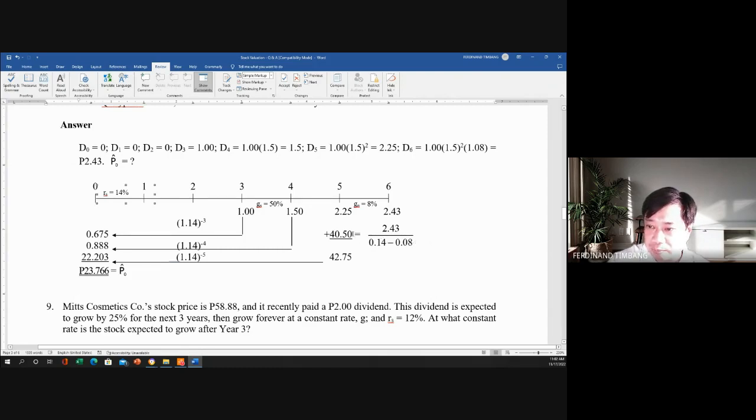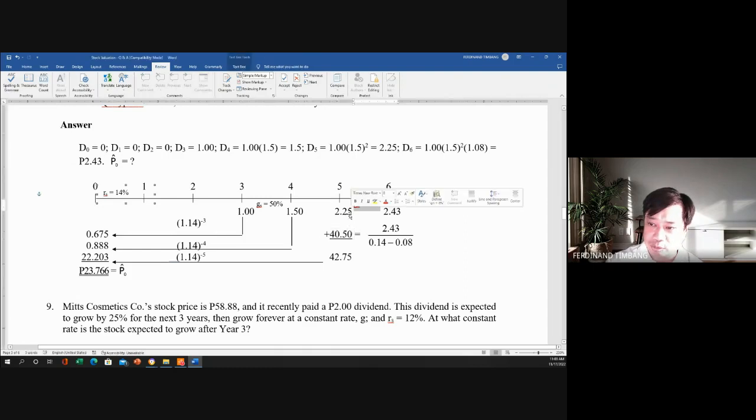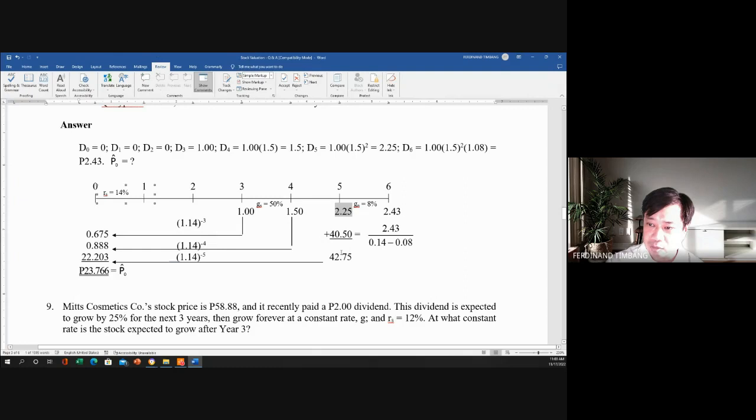So we can get that the price of the stock is 40.50. So that is the price of the stock at year 5. Right? That is the terminal value of our stock. So we add the 40.50 to this 2.25, so we can get 42.75. And then get the present value. So that's why we have 22.203.